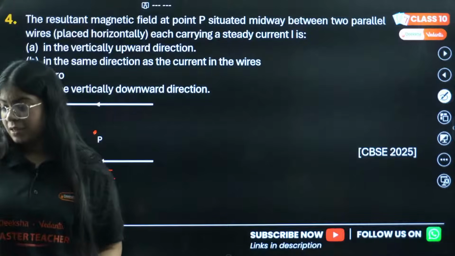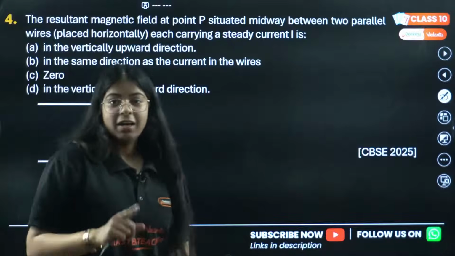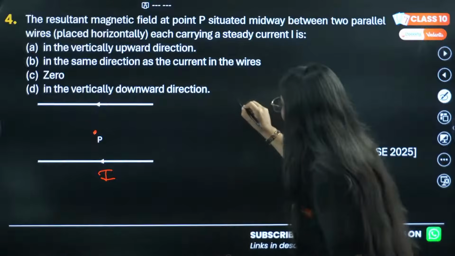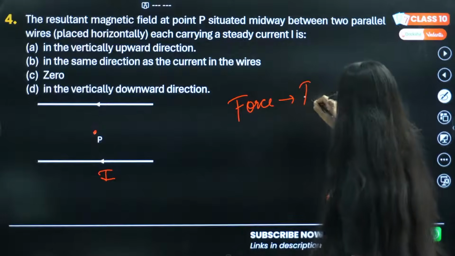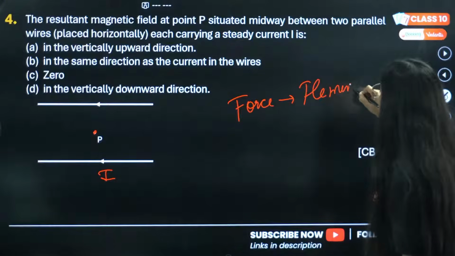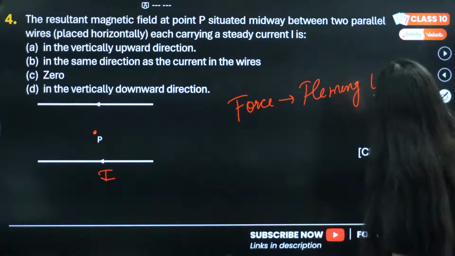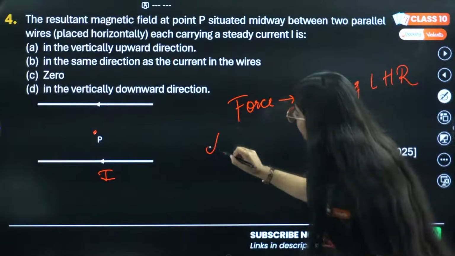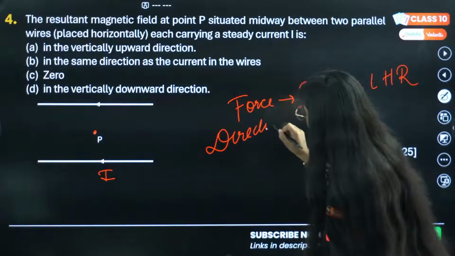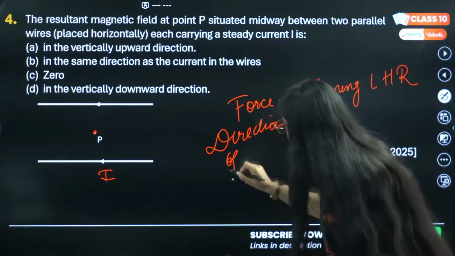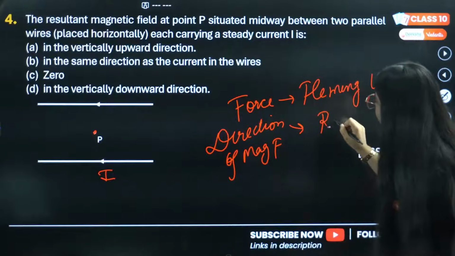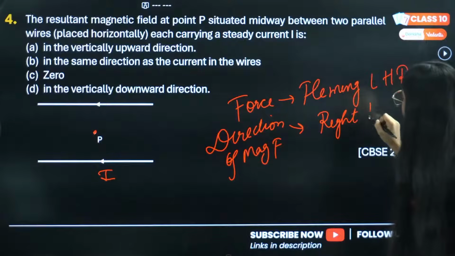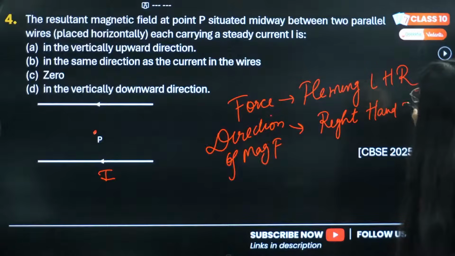We use Fleming's left hand rule for finding force. Fleming's left hand rule is used to find the direction of force. For the direction of magnetic field, we use the right hand thumb rule.